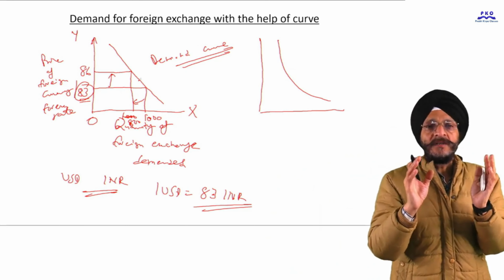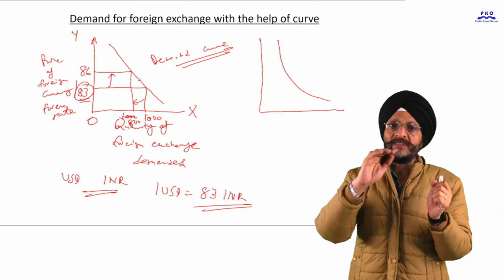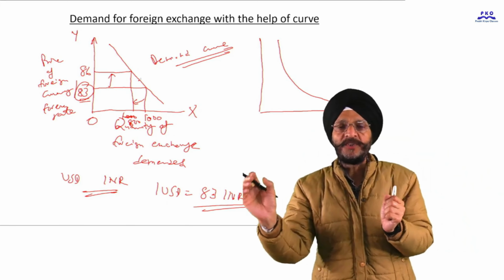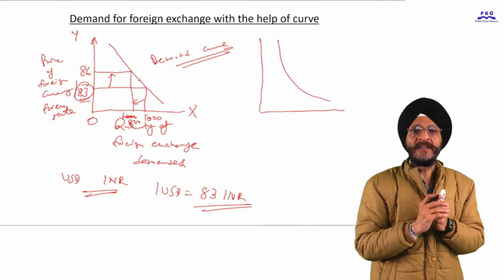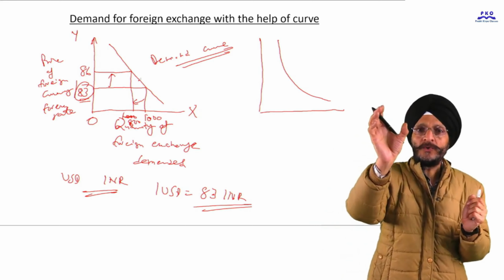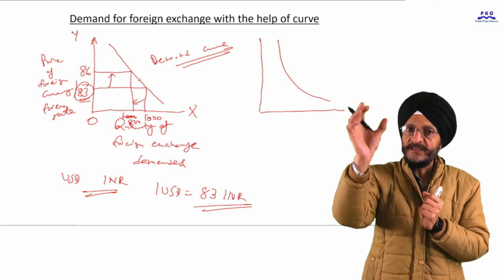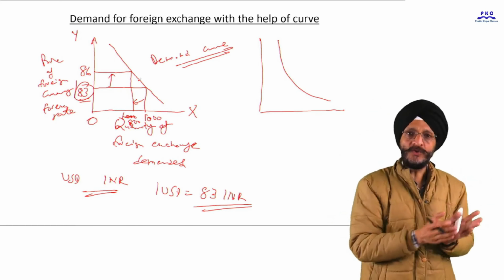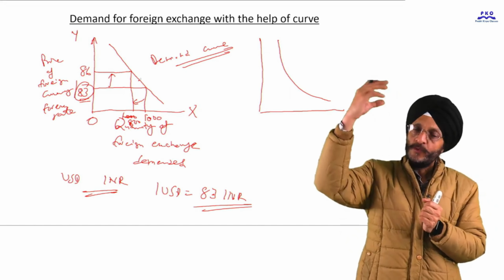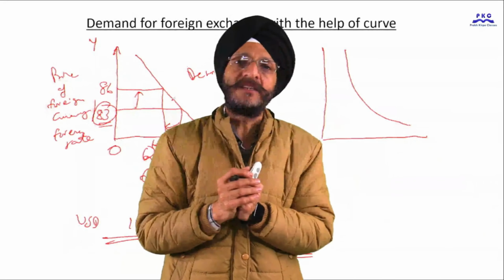for some goods and services, substitutes are not available in the market. So even when the price of those goods or services which are imported from another country rises, and the substitute is not available in our country, the demand for those goods and services remains despite the increase in their prices.